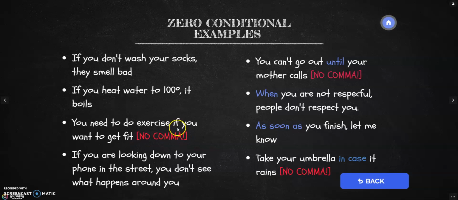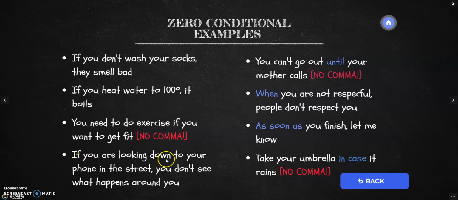Because we inverted the order of the conditional. Now, in this case, we're placing the if clause at the end, okay? So when we do that and the if remains in the middle, we don't use a comma, right? So in this case, where the if clause is at the beginning, we have a comma. When the if clause comes afterwards, we don't have a comma, all right? Remember that, especially when we're writing.